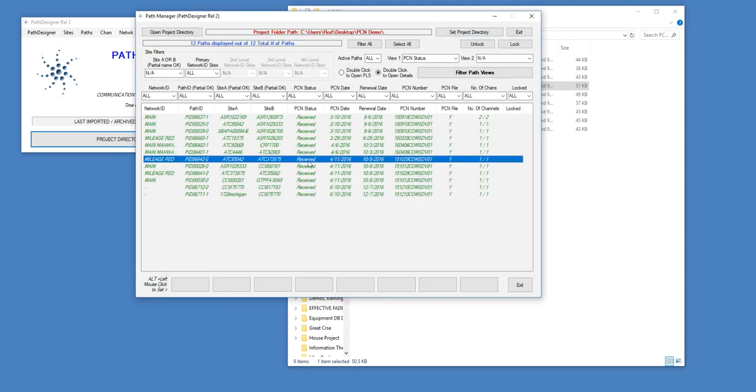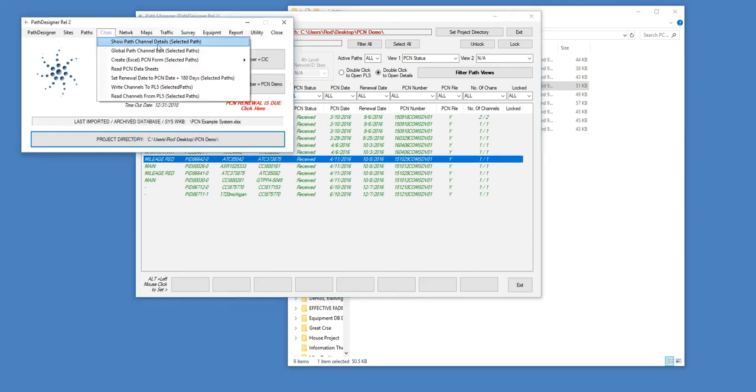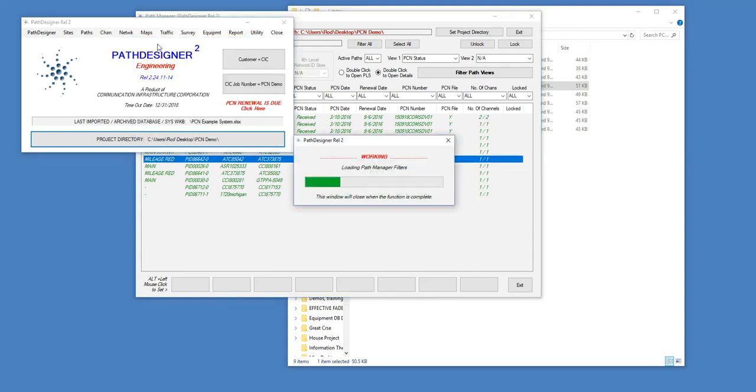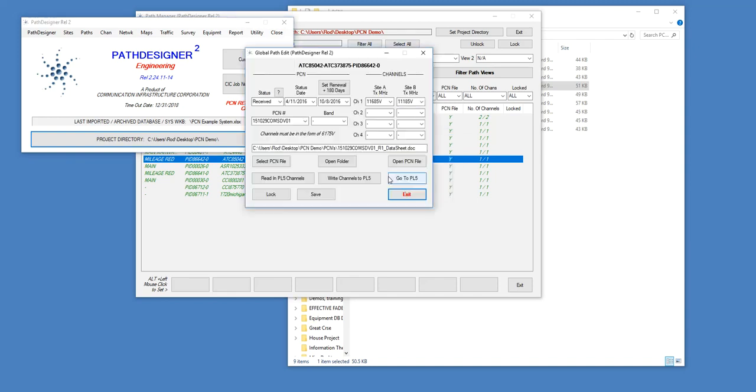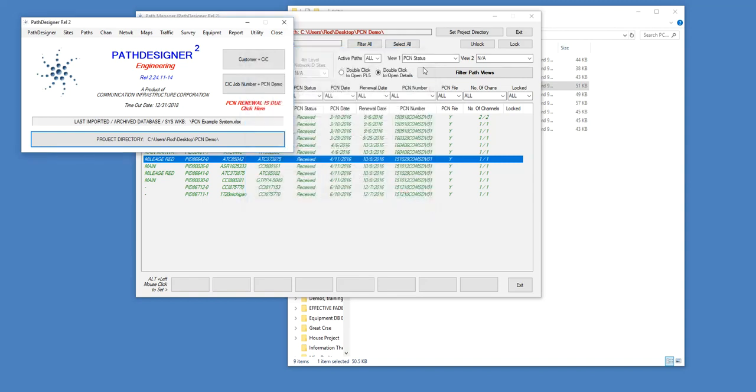Now if I choose a different one, rather than double clicking and bringing up the details as I did, I can go into my channel menu and ask it to show the details of the channel here. It's a question of which way you're more comfortable. Exactly the same type of data for this path.